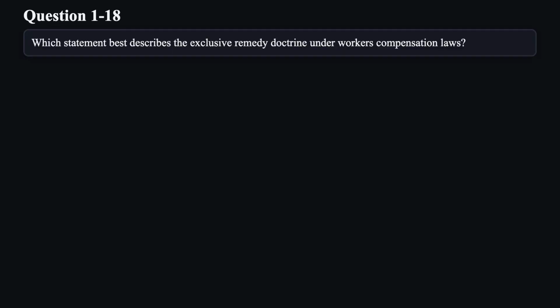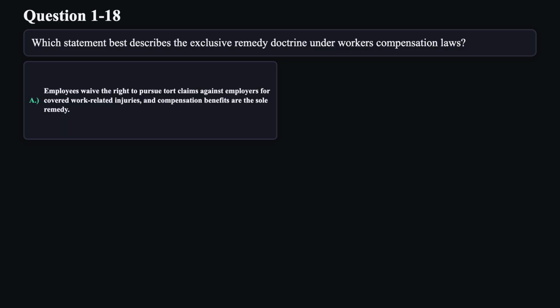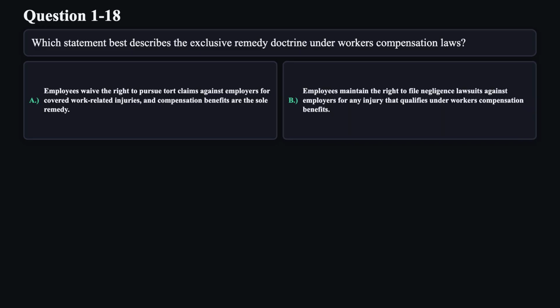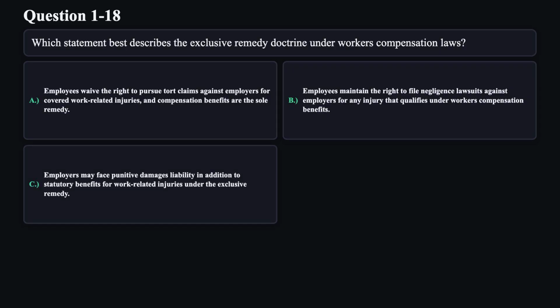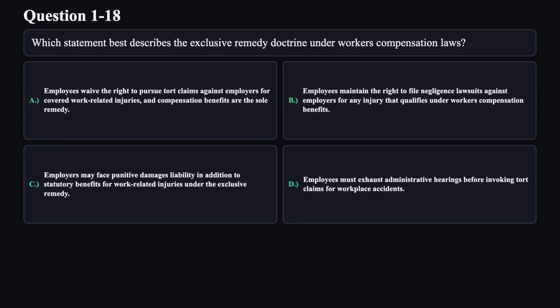Question 18. Which statement best describes the exclusive remedy doctrine under workers' compensation laws? A. Employees waive the right to pursue tort claims against employers for covered work-related injuries, and compensation benefits are the sole remedy. B. Employees maintain the right to file negligence lawsuits against employers for any injury that qualifies under workers' compensation benefits. C. Employers may face punitive damages liability in addition to statutory benefits for work-related injuries under the exclusive remedy. D. Employees must exhaust administrative hearings before invoking tort claims for workplace accidents.